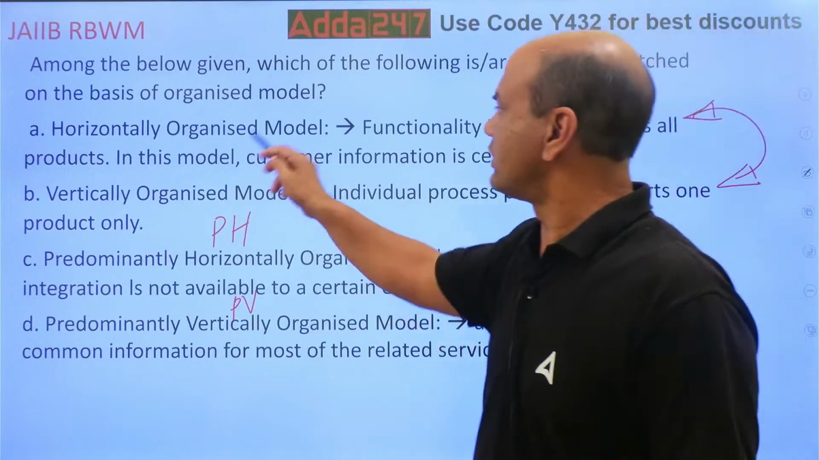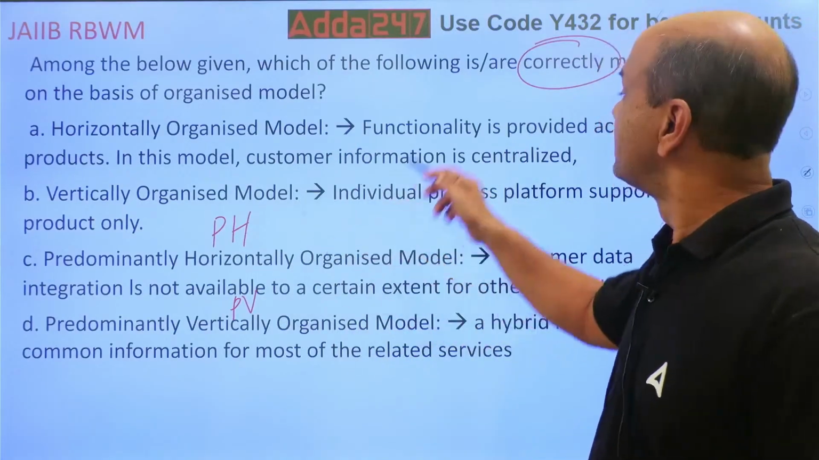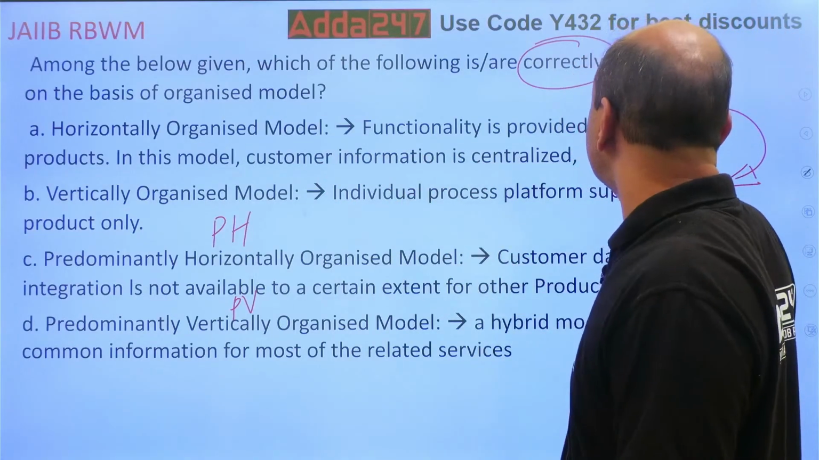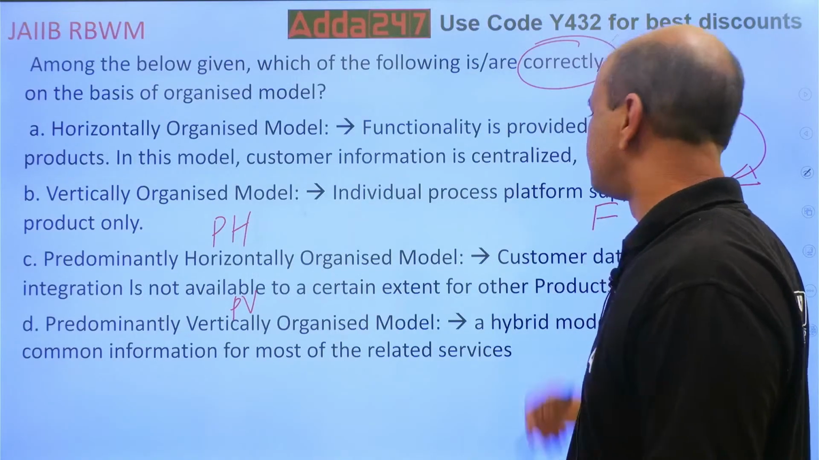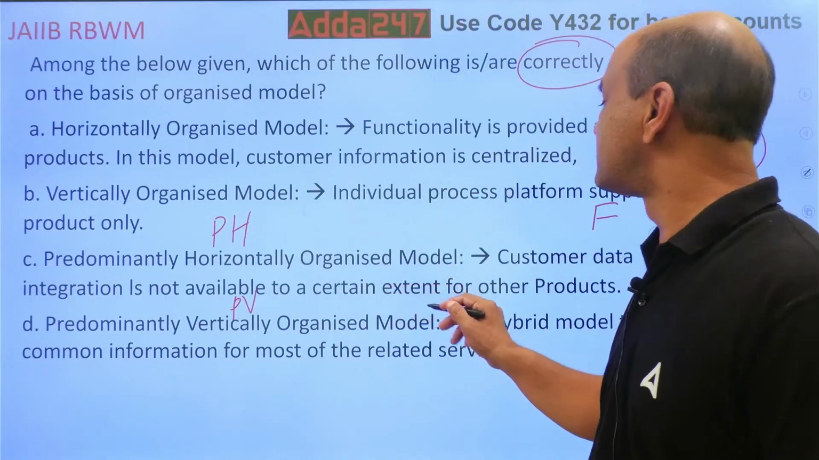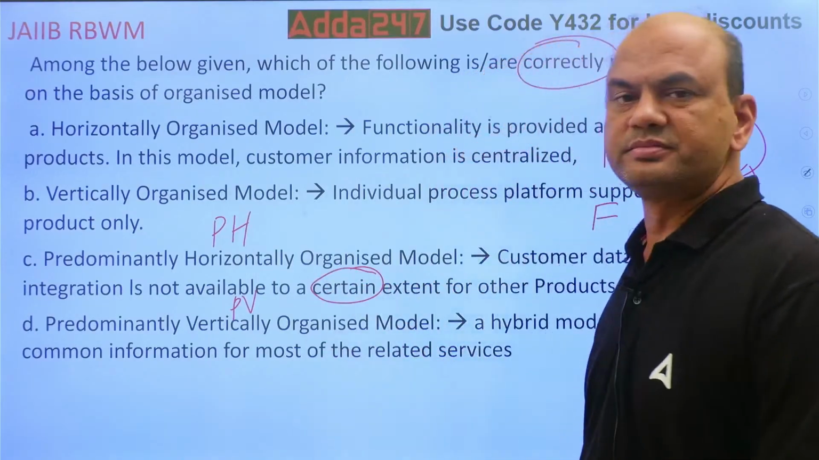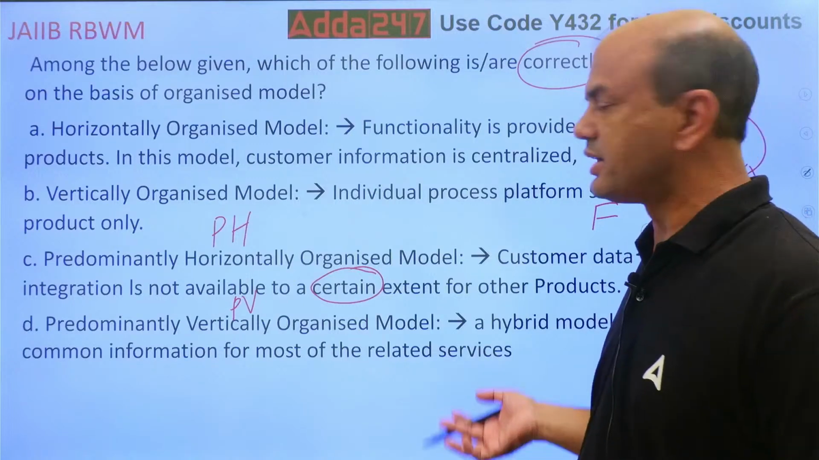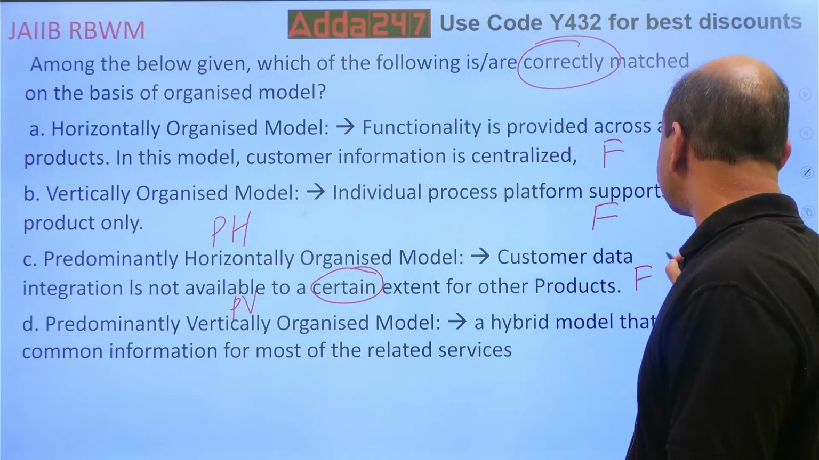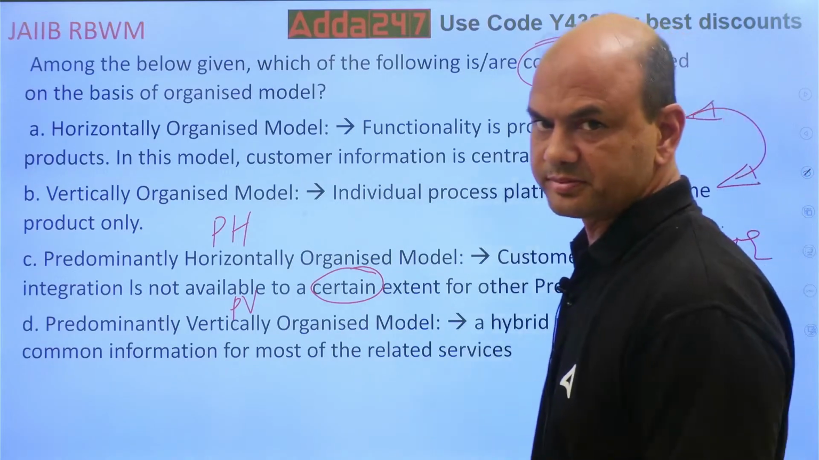So if I want horizontally organized, it is this. Individual process platform supports one product only. Vertically organized, functionality is provided across all the products. So this is false. PH, customer and data integration is not available to certain extent to other products. Certain means to some extent. In fact, it is majorly not available. So this is also false. To major extent, it is not available to other products.